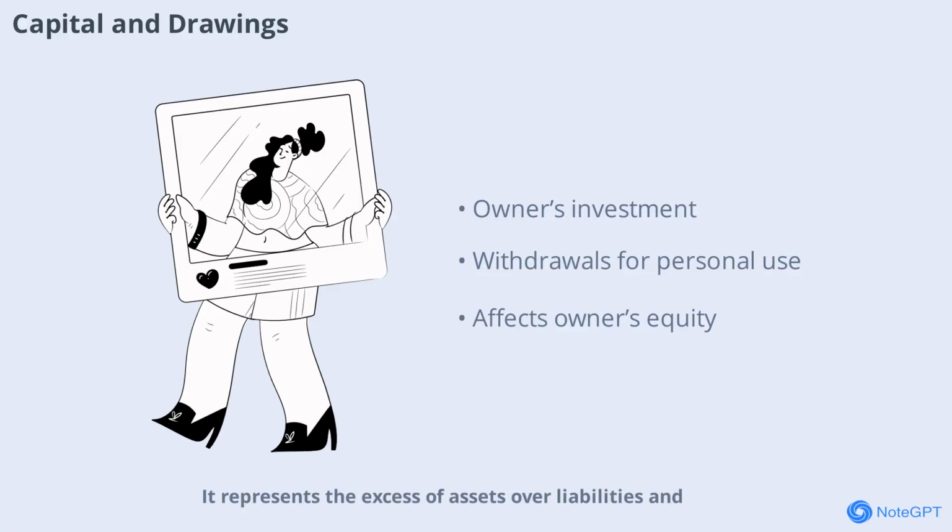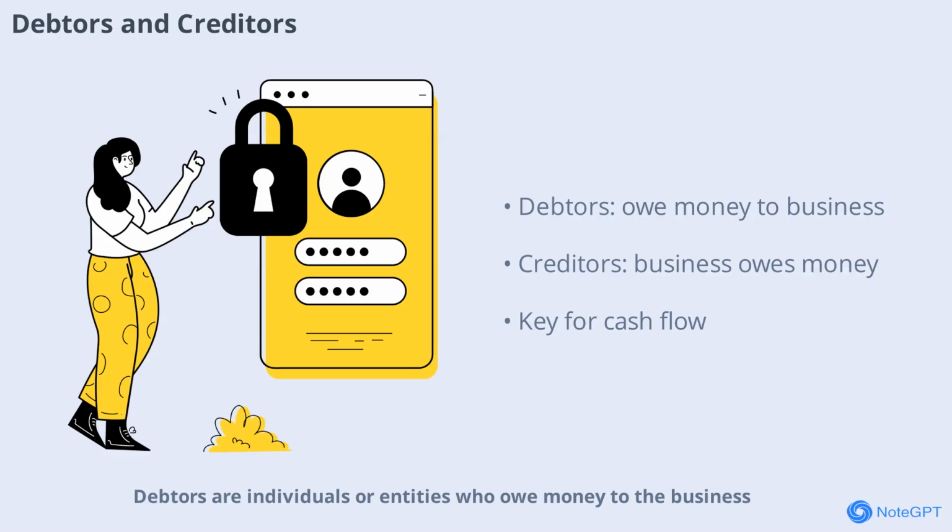Capital refers to the total amount invested in the business by the owner. It represents the excess of assets over liabilities and is considered a liability of the business to the owner. Drawings, on the other hand, are amounts withdrawn by the owner for personal use. These concepts are important for understanding how owners' equity changes over time and how personal and business finances are kept separate.